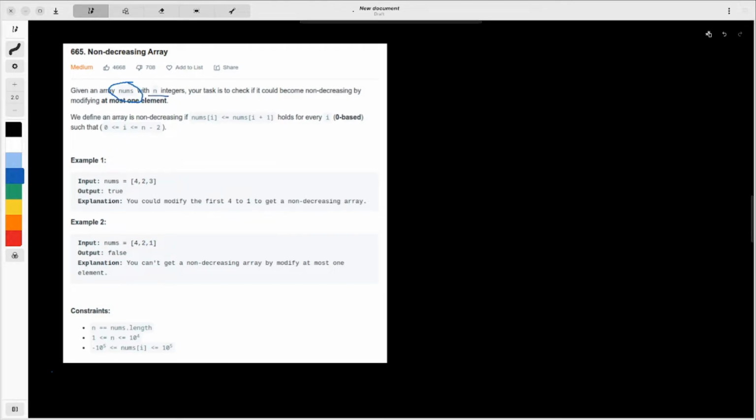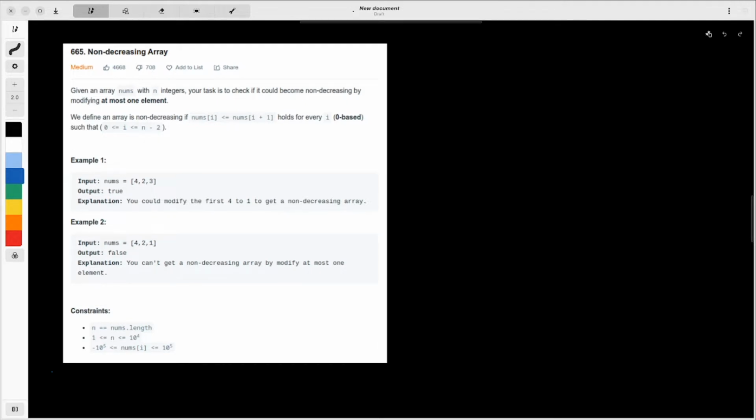This has n integers, and we have to tell if we can convert this to a non-decreasing array by modifying at most one element. Now the first thought that comes to mind is, what is a non-decreasing array? This is the condition: for all i in 0 to n minus 2 inclusive, if nums[i] is less than or equal to nums[i+1], then it is a non-decreasing array.